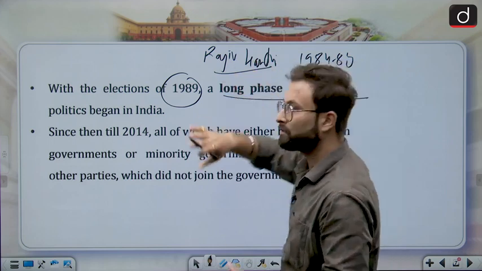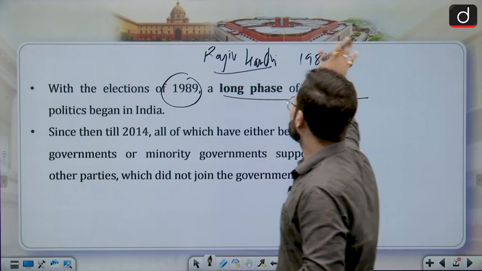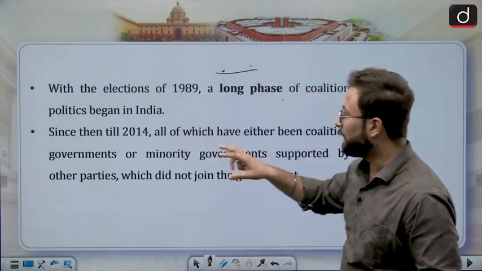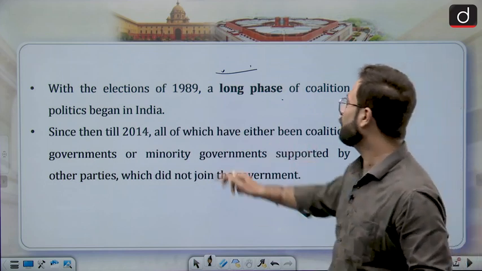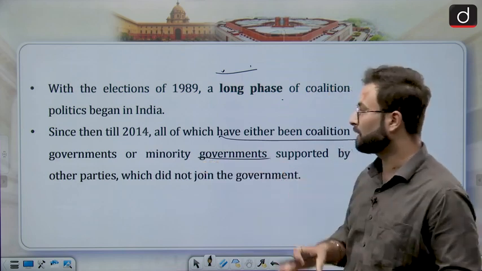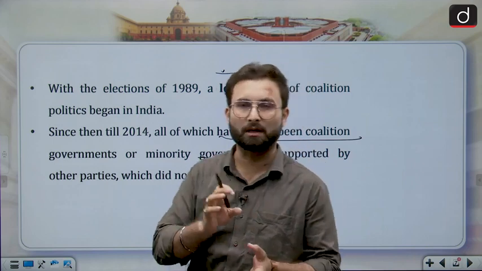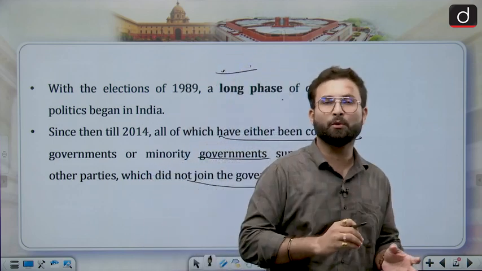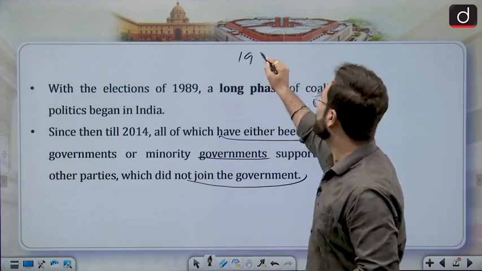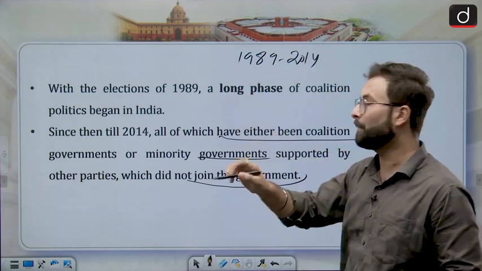Since then till 2014, all governments have either been coalition governments or minority governments supported by other parties which did not join the government. So basically there were coalition governments or governments having support from the outside. So from 1989 till 2014 we have seen such governments.